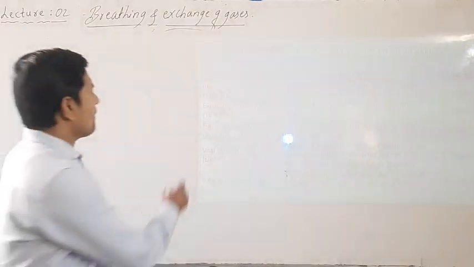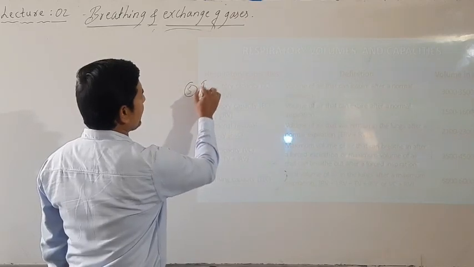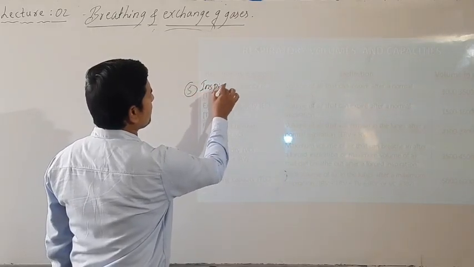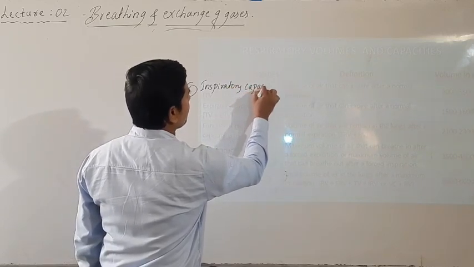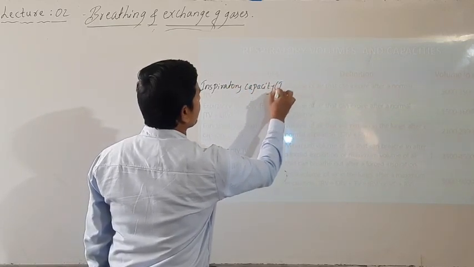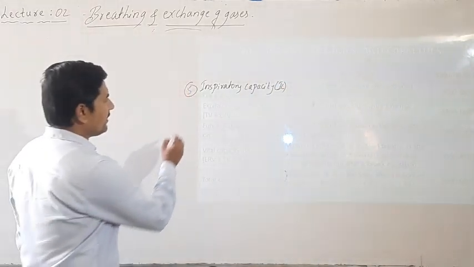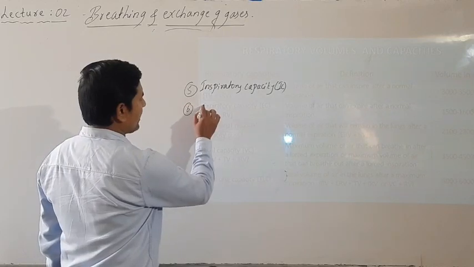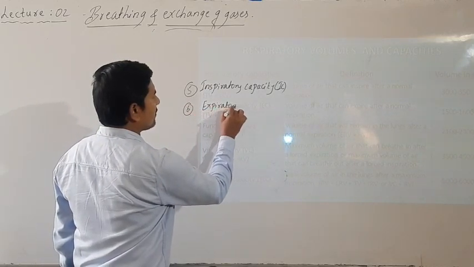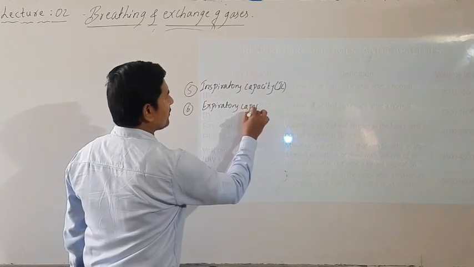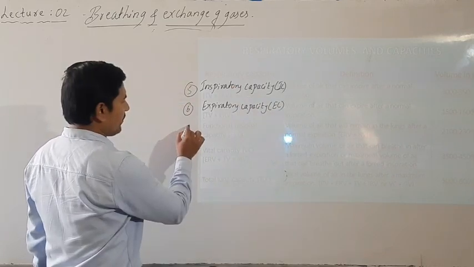Okay, here we come across the 5th one. The 5th one is inspiratory capacity, where we call it as IC. Then the 6th one is expiratory capacity, where we call it as EC.